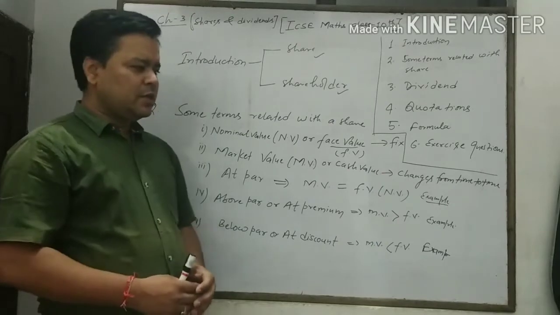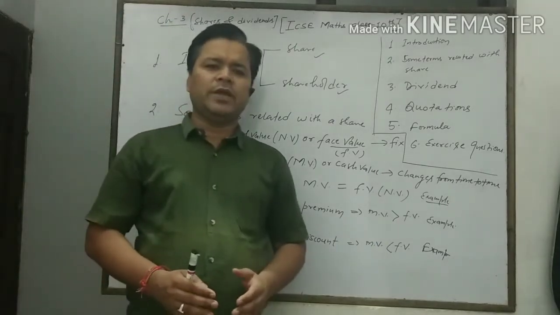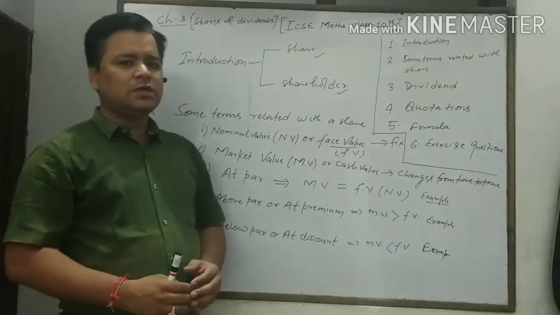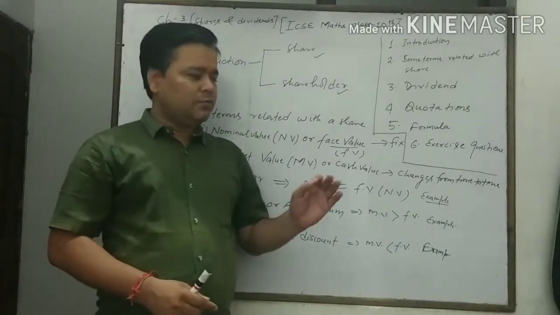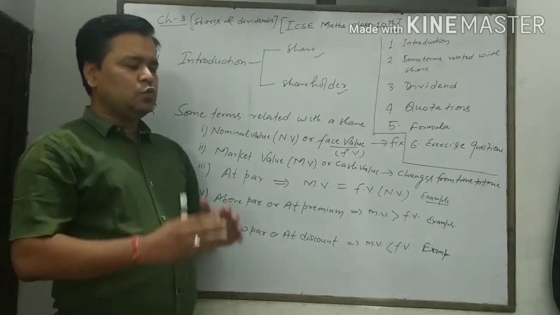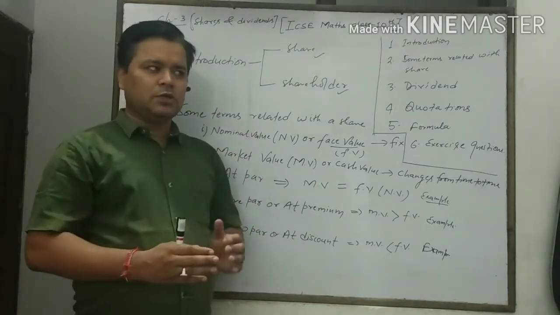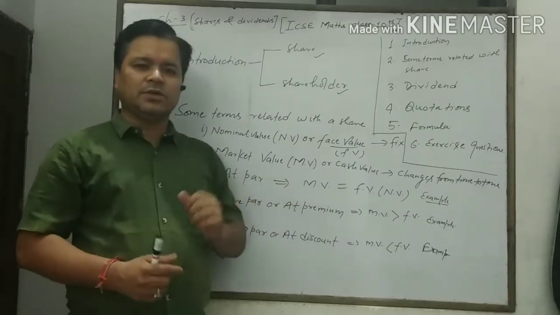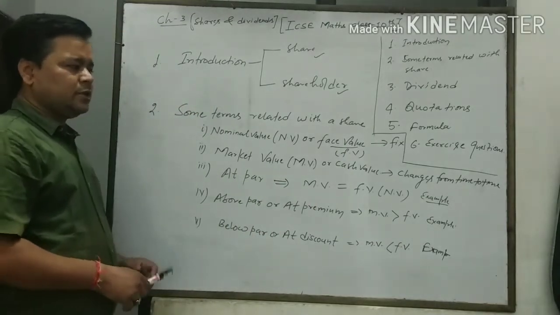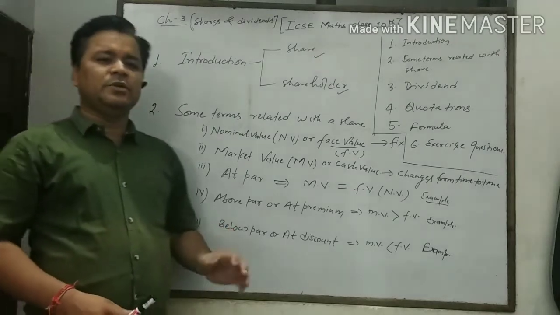Let there be a person who wants to make a good business, but for that business he wants money. It is not possible for a single person to invest all the money. Therefore, he searches for persons who are interested in business.